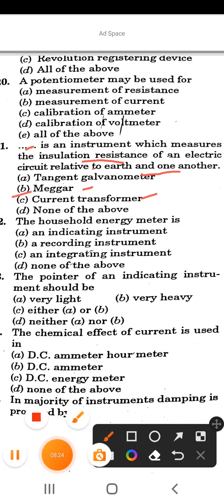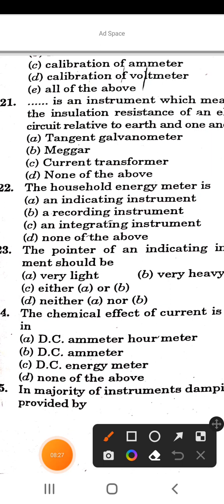Next question is, the household energy meter is: an indicating instrument, a recording instrument, an integrating instrument, and none of the above. So the correct answer of this question is an integrating instrument. The household energy meter is an integrating instrument.